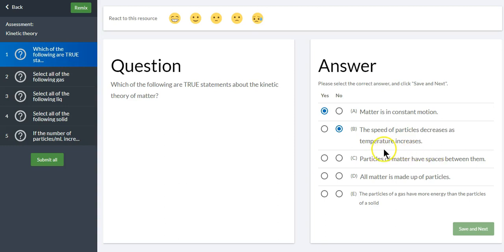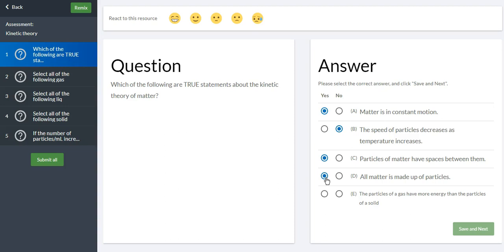You may recall from the first lab book that that is a yes. We said that matter is made up of mostly empty space, and that's the space between the particles. All right, all matter is made up of particles. That is a true statement according to the kinetic theory. The kinetic theory of matter basically says that all matter is made up of small individual particles that are in constant random motion. You can find that in your chemistry lab book.